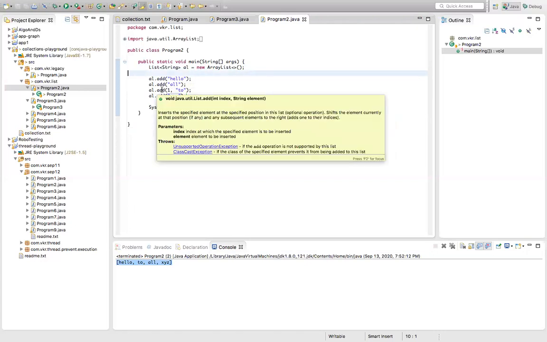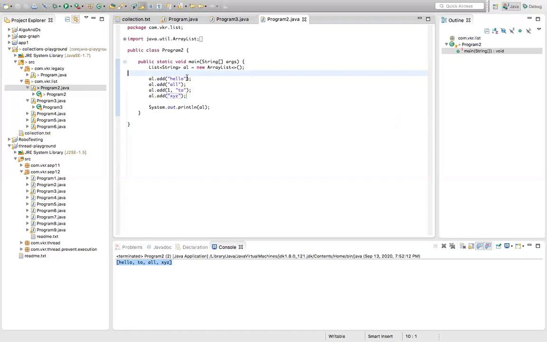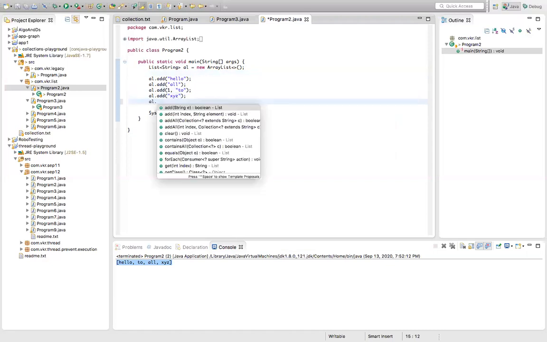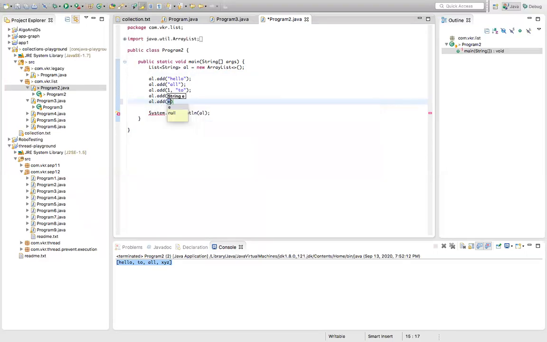First argument is the index, on which index we want to add. Now I want to add one element at the 0th index. Array list dot add of 0 index, comma. I just added one string. Now first we will get this one because we added into the 0 index. Then I will get all the remaining things as they are.